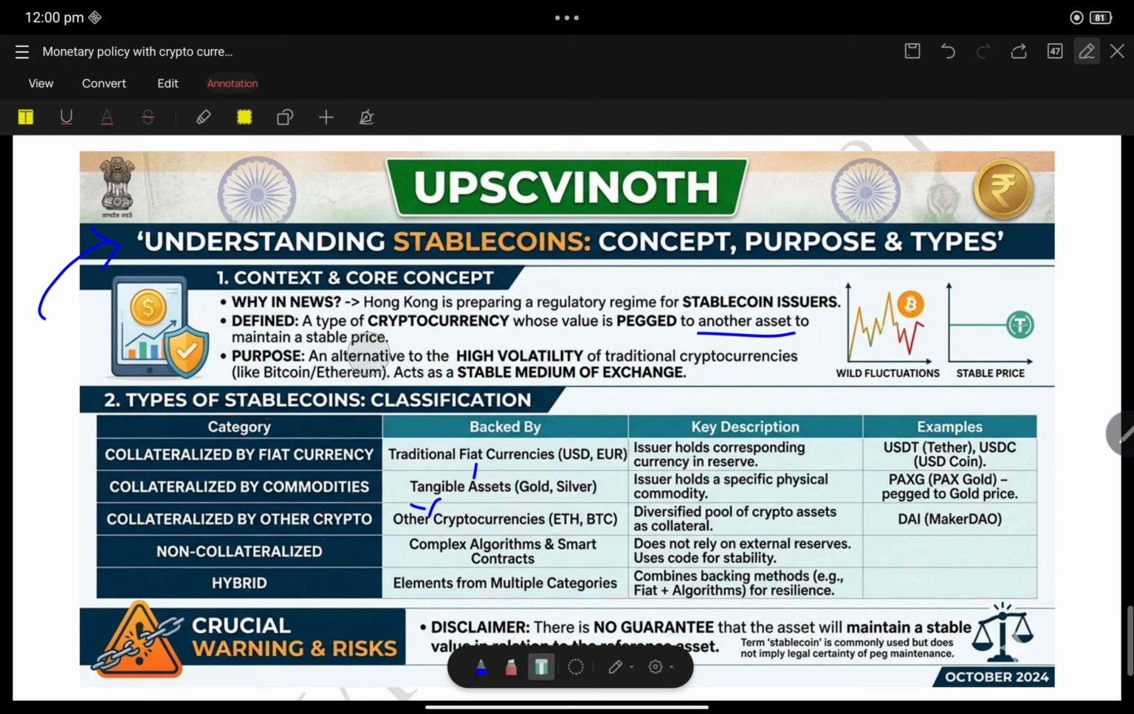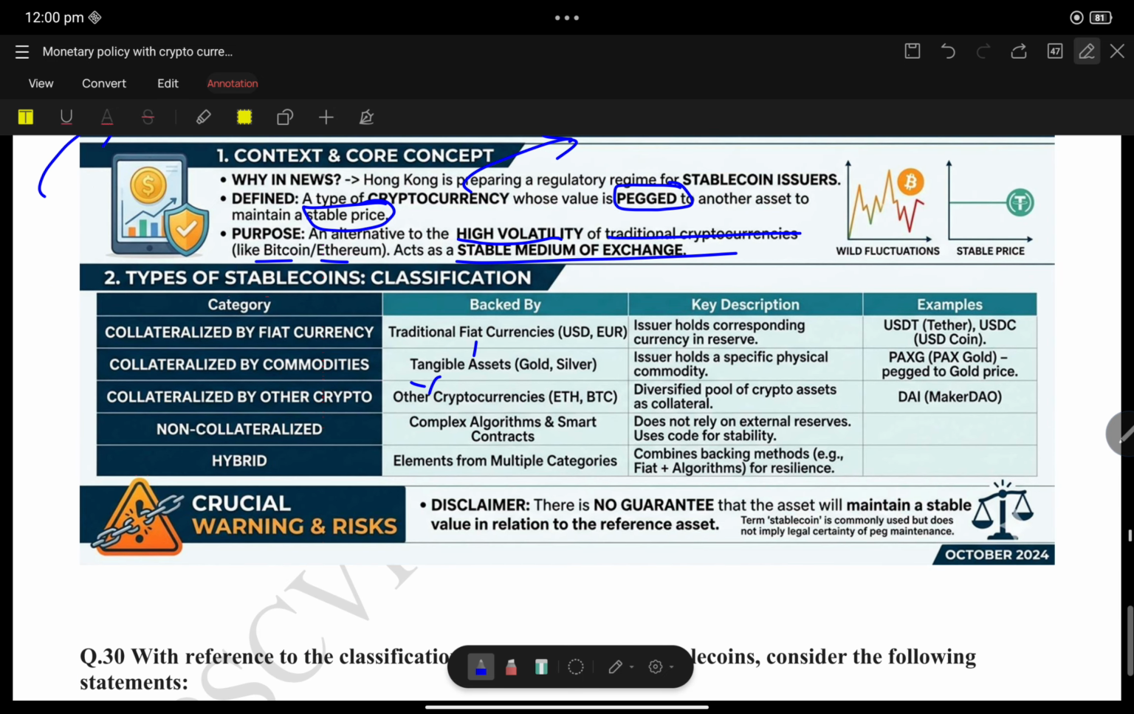One of the most important criticisms of cryptocurrency is volatility. So to counter the volatility, you are pegging the cryptocurrency to a stable price. So it is an alternative to highly volatile traditional cryptocurrencies like Bitcoin and Ethereum, and acts as a stable medium of exchange. Okay. Now, what are all the types of stablecoins?